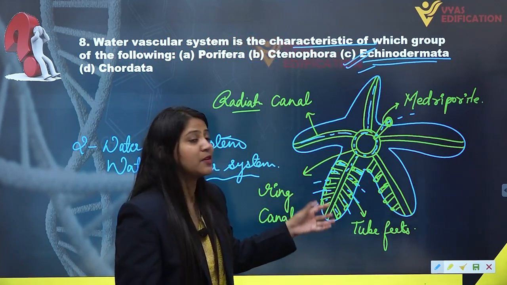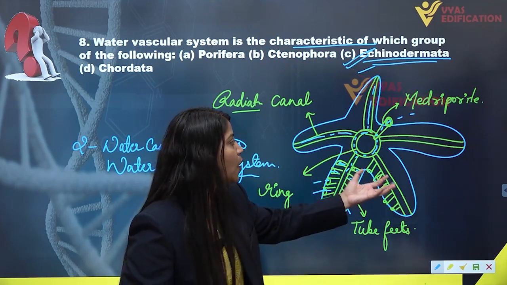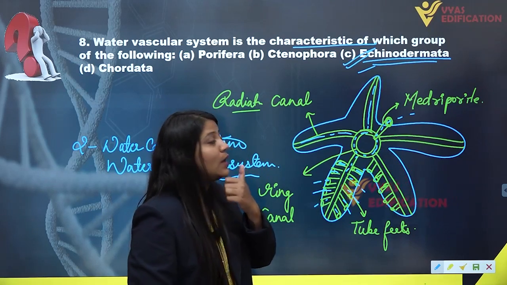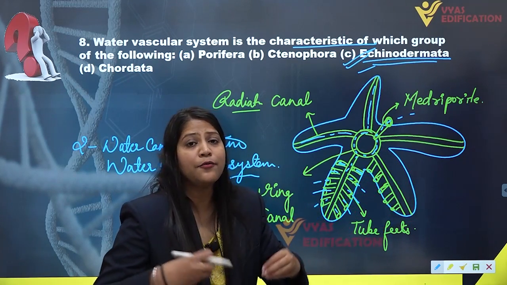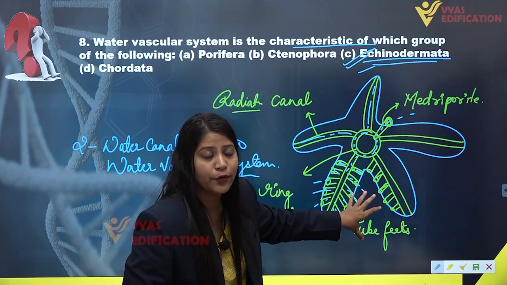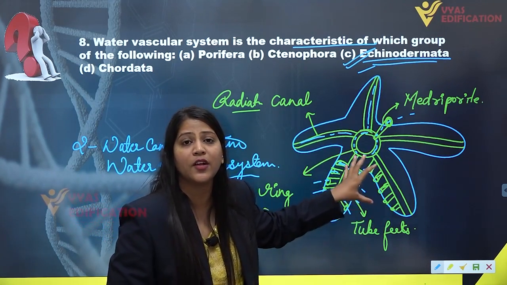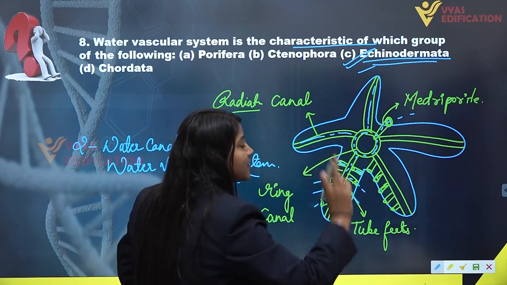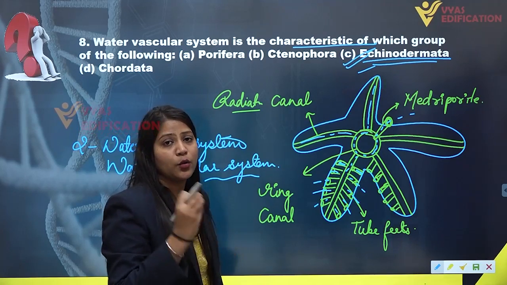Also, it helps in capturing of food, as the water is coming from outside into the body. It will take some food items, and thus helps in capturing of food. Also, it helps in the respiration process. So water vascular system is a characteristic feature of Echinodermata.